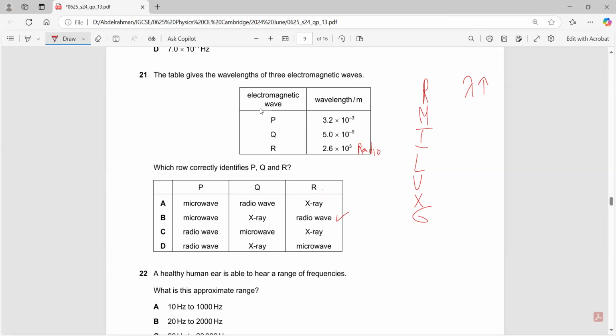Again, radio waves, and then you have microwaves, which is slightly shorter. Yes, P, so this is microwaves. And then X-rays, the shortest wavelength. So it is B. How did I do it? I immediately found the longest wavelength, which is radio waves, 2.6 times 10 to the power of 3.